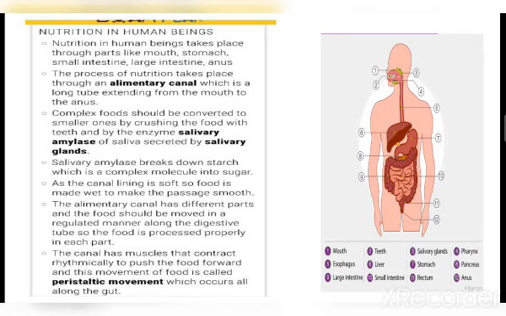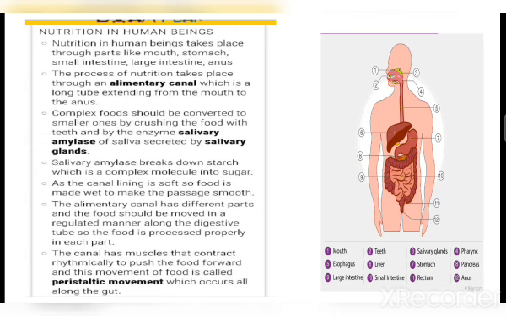The absorbed digested food is converted into energy, which gives us the energy to perform the various activities of our life. And the rest, which is waste not required by our body, is removed from the body via the anus.